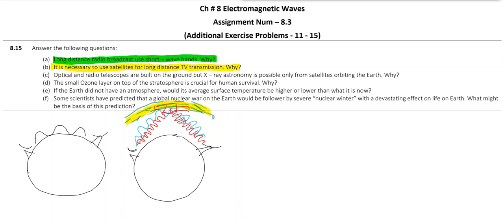Moving to the third one: optical and radio telescopes are built on ground, but X-ray astronomy is possible only from satellites orbiting the Earth. Why? When we are receiving X-rays produced by a very distant star, we have to have our telescopes in space.